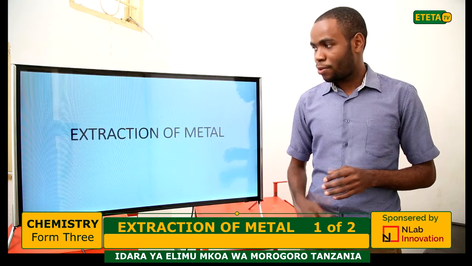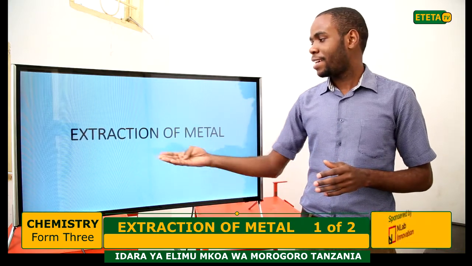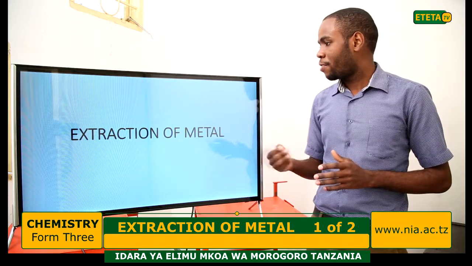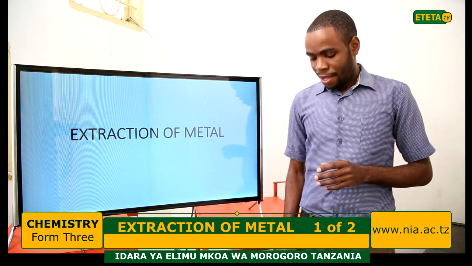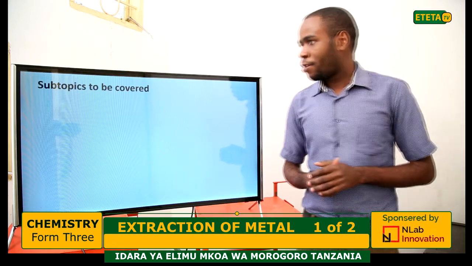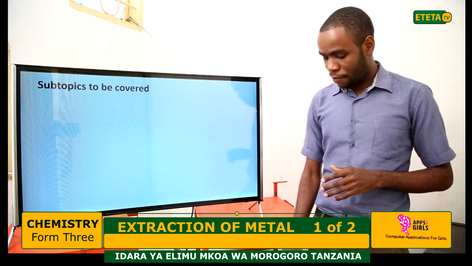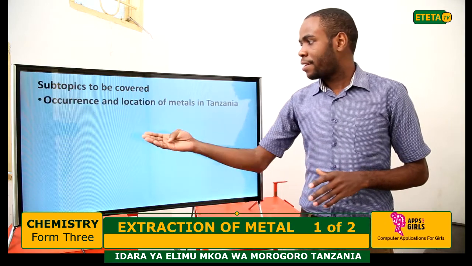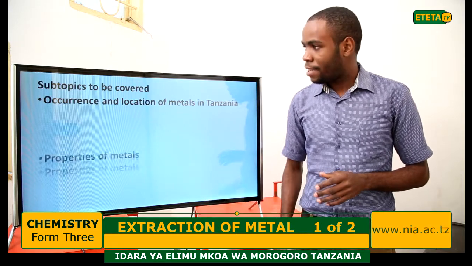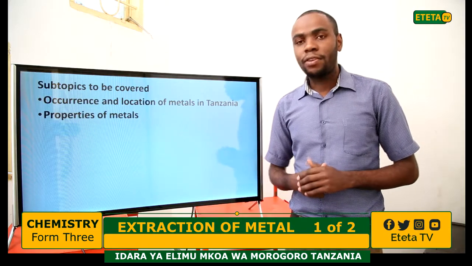Today I will teach the topic called extraction of metal. This is one of the Form 3 topics. This topic includes the following subtopics. The first one is occurrence and location of metal in Tanzania. The second is the properties of metal.